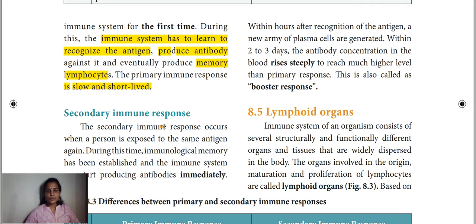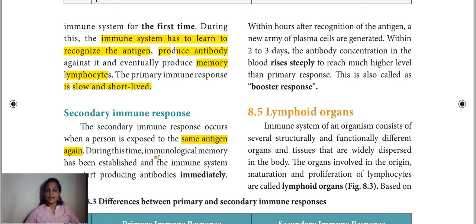And secondary immune response. So what is secondary? If the same antigen enters a second time, maybe 6 months later or 3 months later or 1 year later, whatever it may be, but the same type of antigen, our immune system will easily recognize it: yes, we had an experience already. So the secondary immune response occurs when a person is exposed to the same antigen again, right?